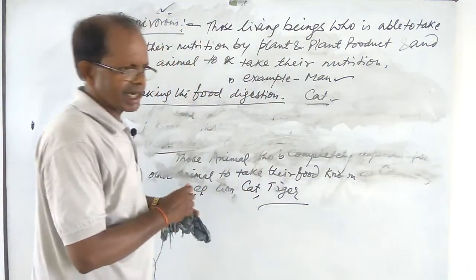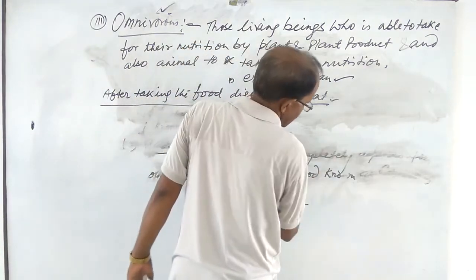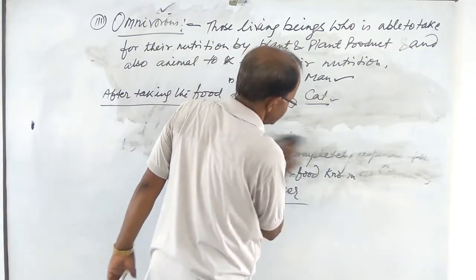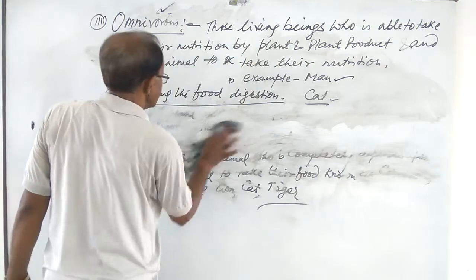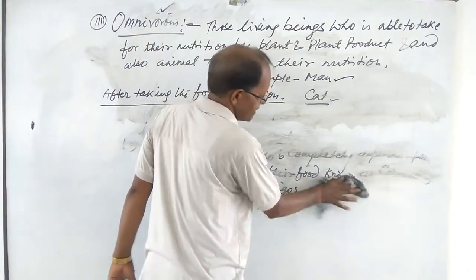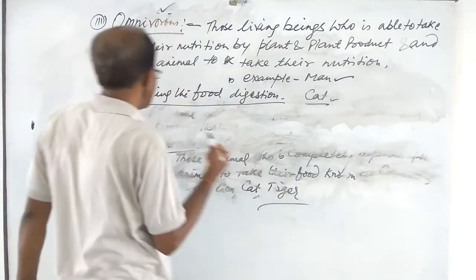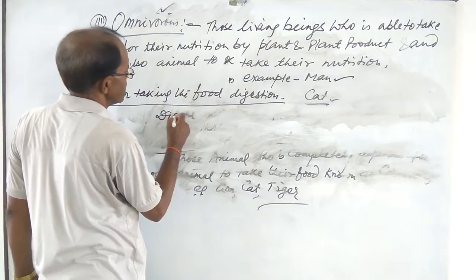All animals have different types of digestion and digestive systems, according to their habit and habitat of taking nourishment and food materials.